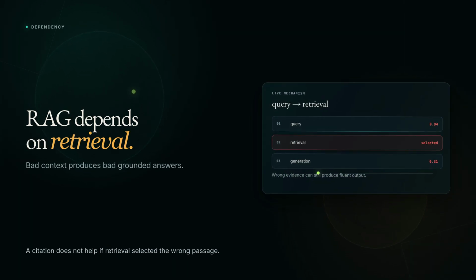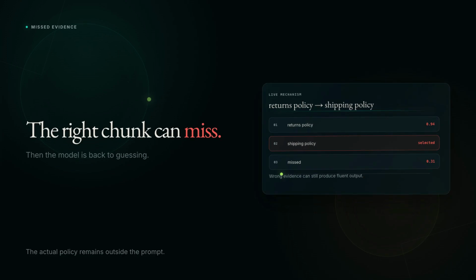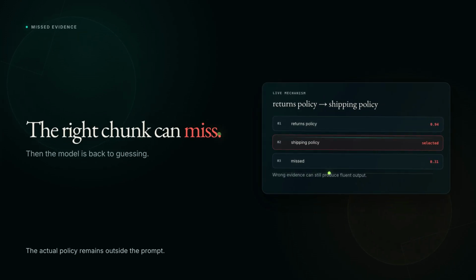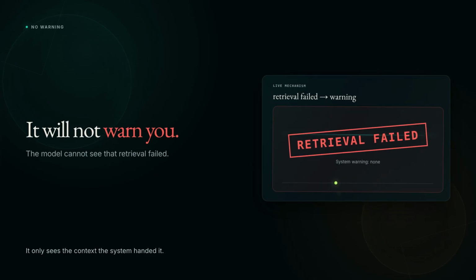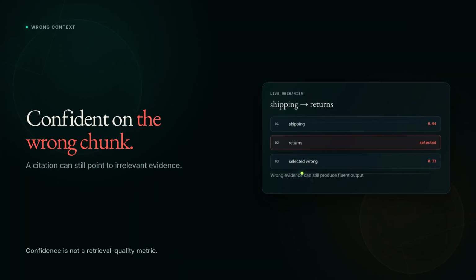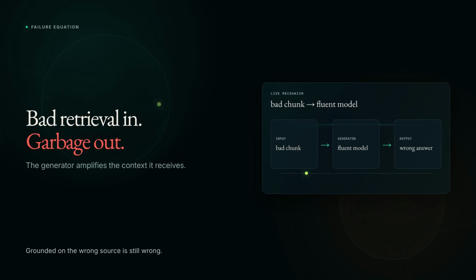RAG is only as good as the retrieval. If the right chunk never gets pulled, the model is back to guessing, and it still won't warn you. It answers confidently on the wrong context. Bad retrieval in, confident garbage out.